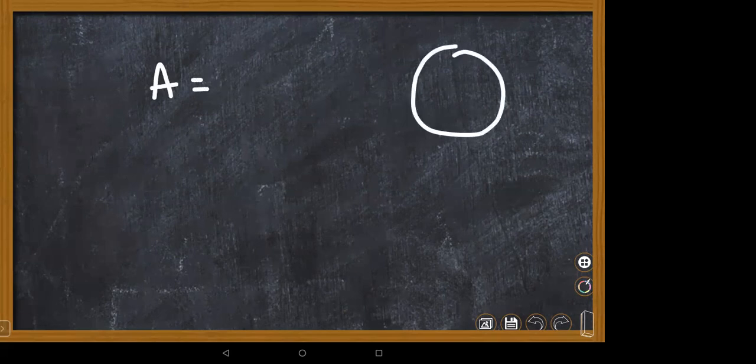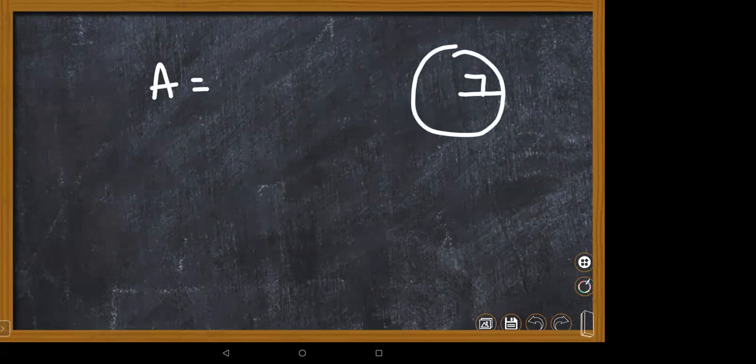Ma'am, so for centimeter, area and circumference are the same, except we calculate area in square, like 154 square. How is it the same? Suppose I take this circle.